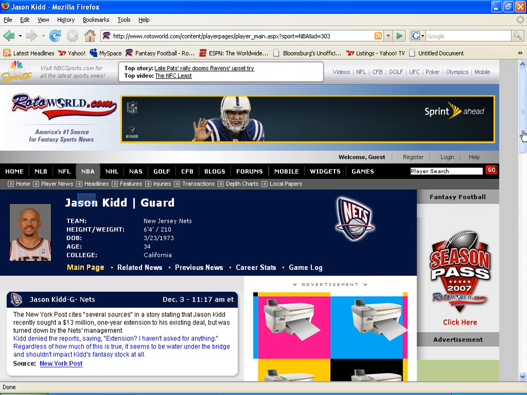For this example, I stuck with a basketball player. This is a secondary way for you to look up any of your fantasy sports players. Because I'm focusing on basketball, I typed in Jason Kidd, who I know plays point guard for my favorite team, the New Jersey Nets. You are sent to the player's page